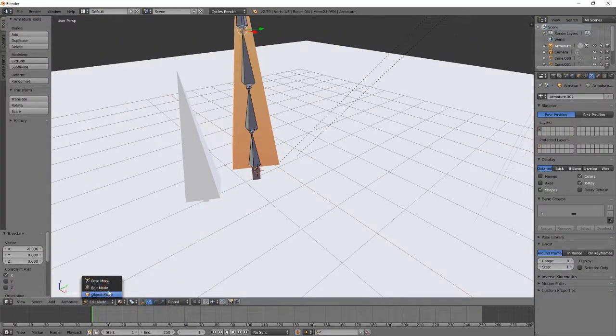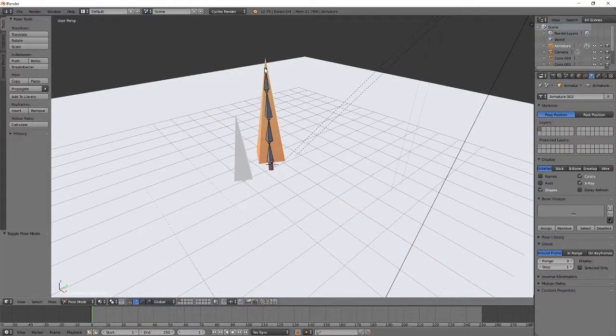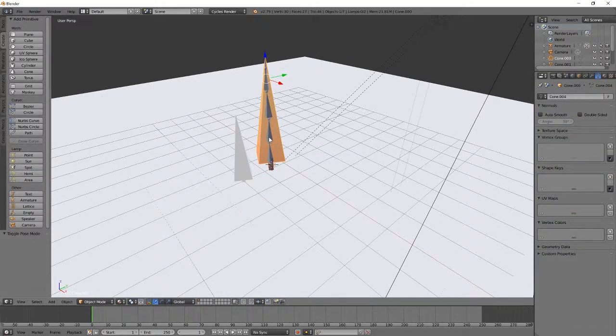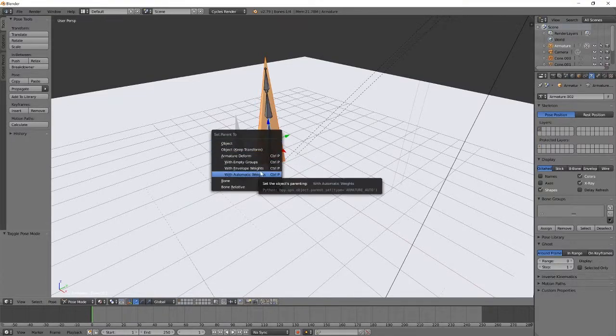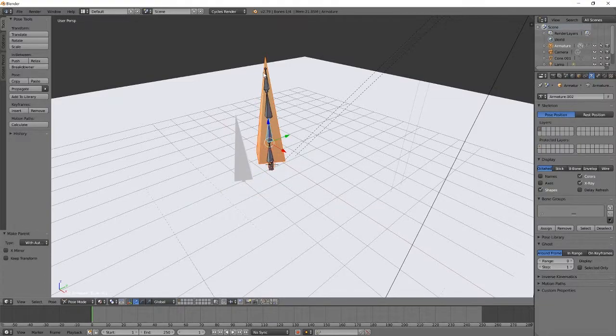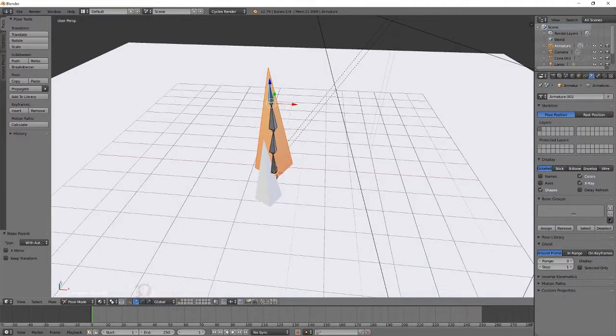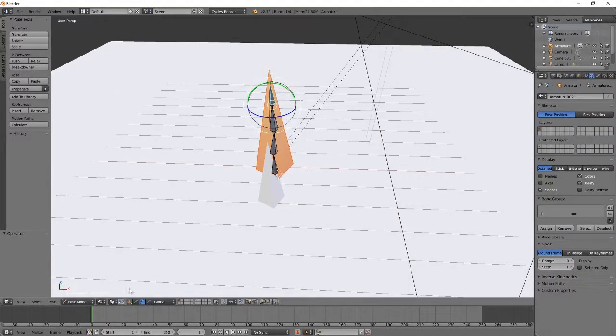So if you go from edit mode to pose mode, first we want to select the tree, then the bones, and then press Control P, and then set parent with automatic weights. Go back into pose mode, we can actually see that the bones will bend the tree, but the tree is not very flexible.